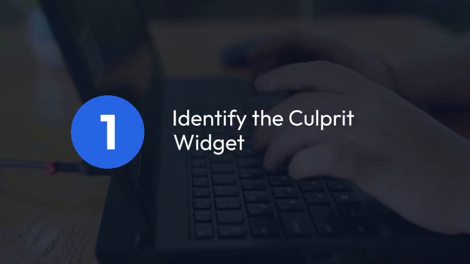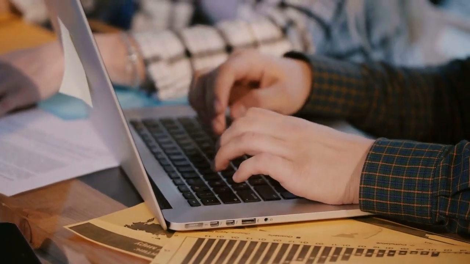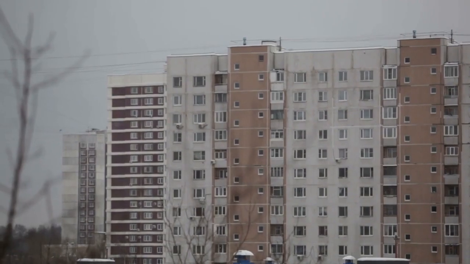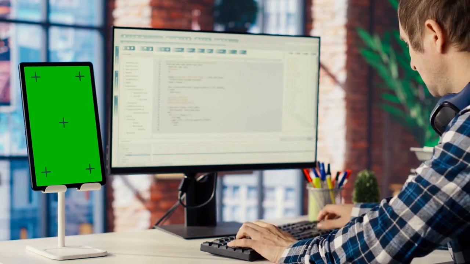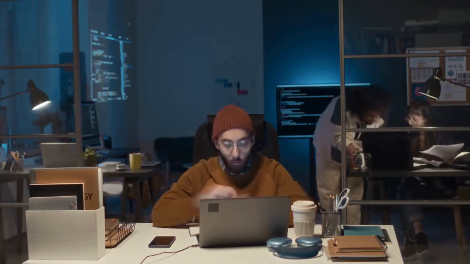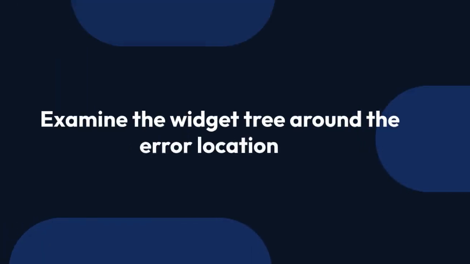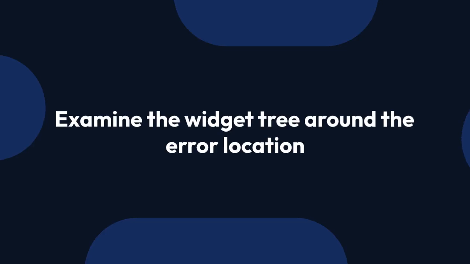1. Identify the culprit widget. The error message usually points you to a specific line in your code. Focus on that widget and its parent widgets. The issue often stems from trying to access a context or a property of a widget before it's fully initialized or after it's been disposed of. Carefully examine the widget tree around the error location to find the problem widget.